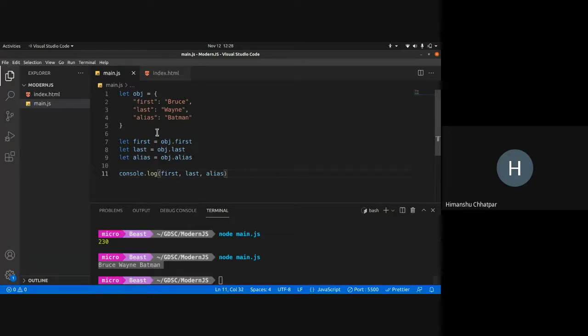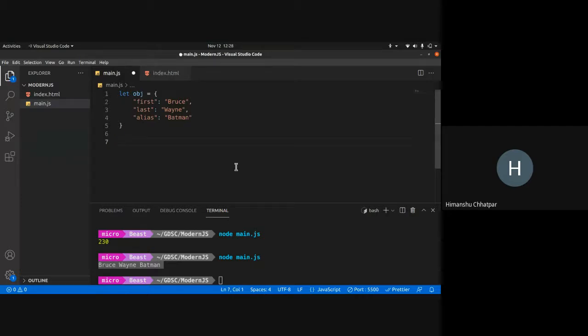How this works is object.first essentially reads this property. Objects in JavaScript are just key value pairs. This is the key, this is the value. How do I access a key? I do dot key. And how do I get the value? When I do object.key, it returns the value. It's just that. So object.first returns this value. object.last returns this value. object.alias returns this value. So I can get first, last, alias like this.